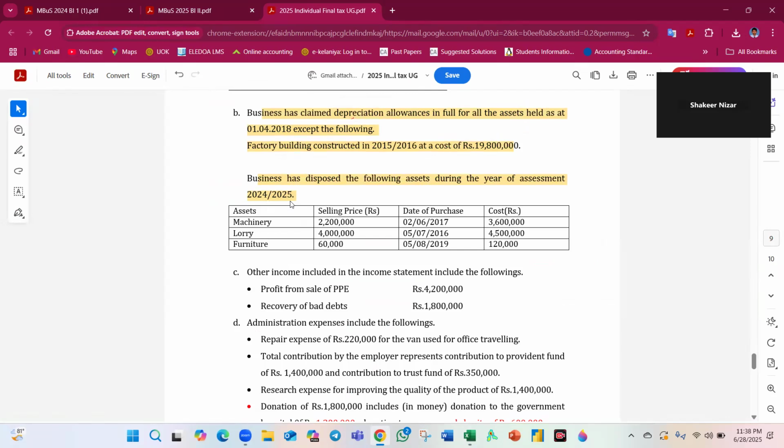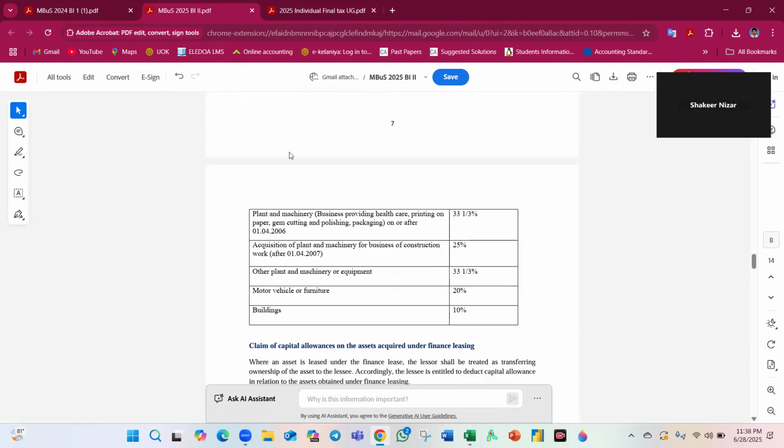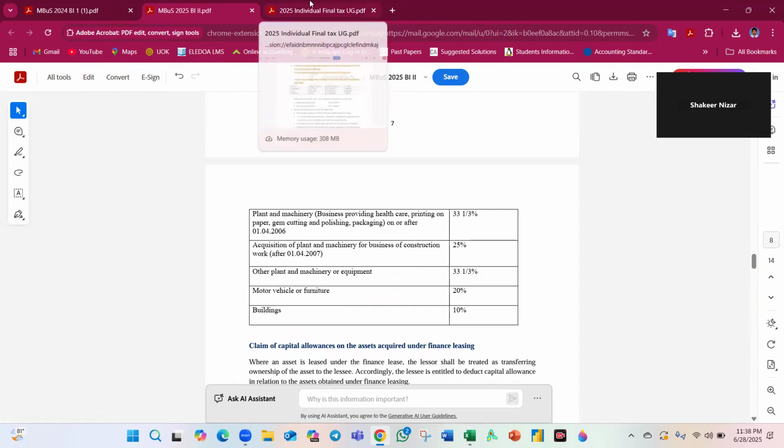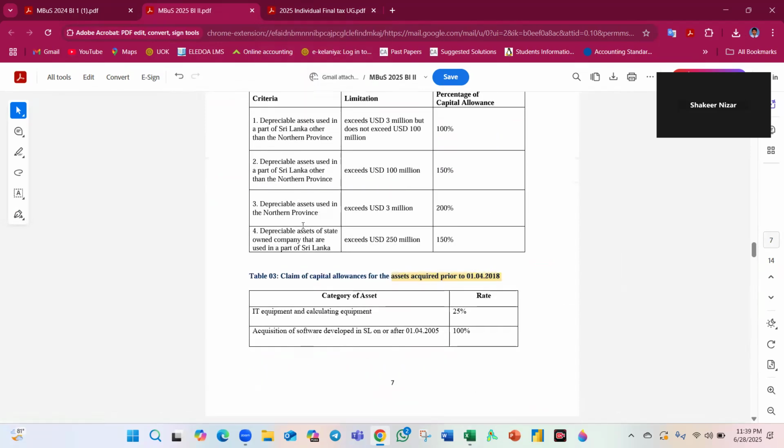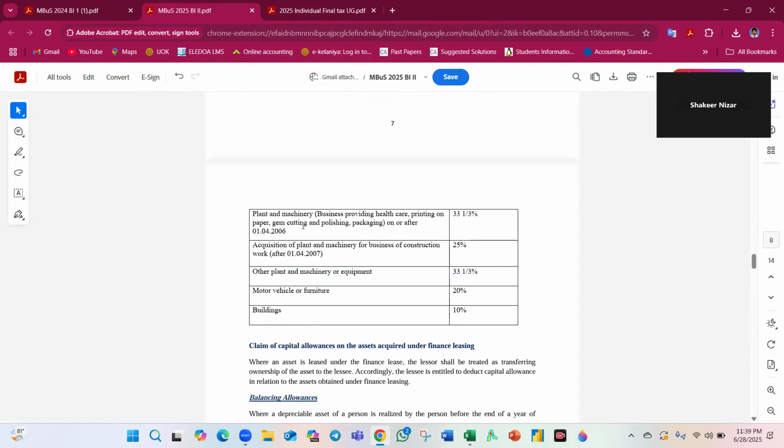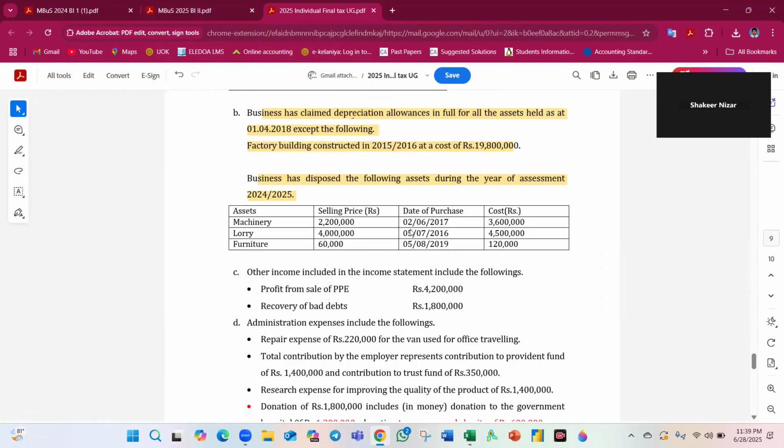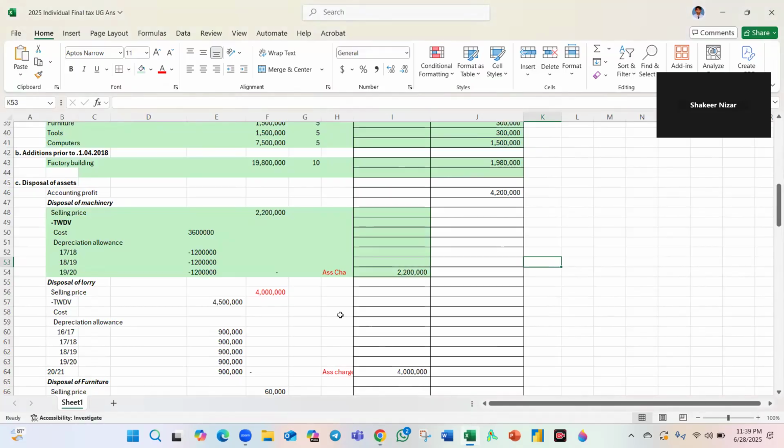Here again the disposal of a lorry is the same, I think. Lorry or motor vehicle, 20%, not plant and machinery. 20% means 5 years, 16/17, 17/18, 18/19, 19/20, 20/21, fully claimed over those years, and again a balancing charge arises.